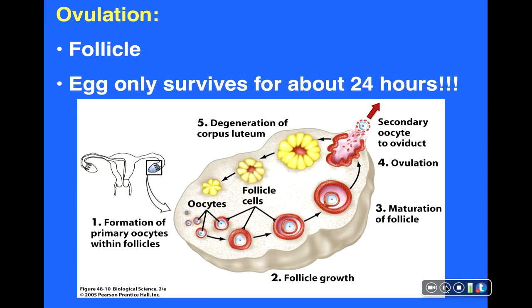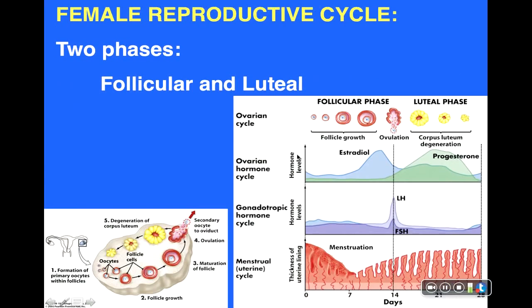Let's now explore some of the hormonal regulation involved in the monthly menstrual cycle of women. So we're looking at a few figures. We've seen this one on the left before. This one on the right illustrates a few aspects of the female reproductive cycle. We're looking at a typical 28-day cycle. The bottom panel is looking at the level at which the endometrium, or the inner lining of the uterus, is developed.